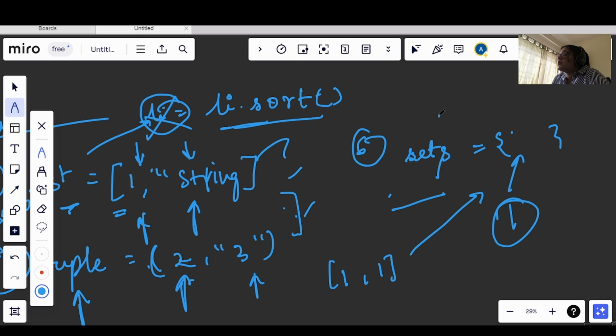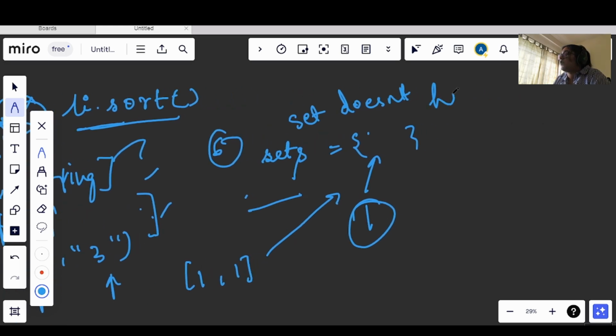That is because a set does not have indexing. In an array or a list, we have indexing. So you can access your values, like we have 1 comma 2. If you want to access this one, you can use that index value. What are indexes? Indexes are the memory location at which point the value is getting stored. And the indexing in a string or a list starts from 0. So we will have 0 and 1.